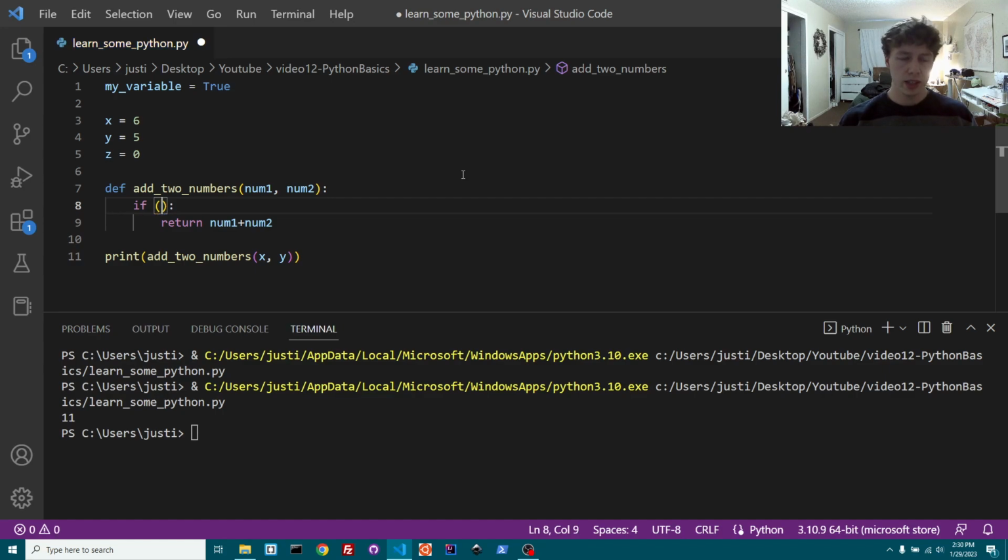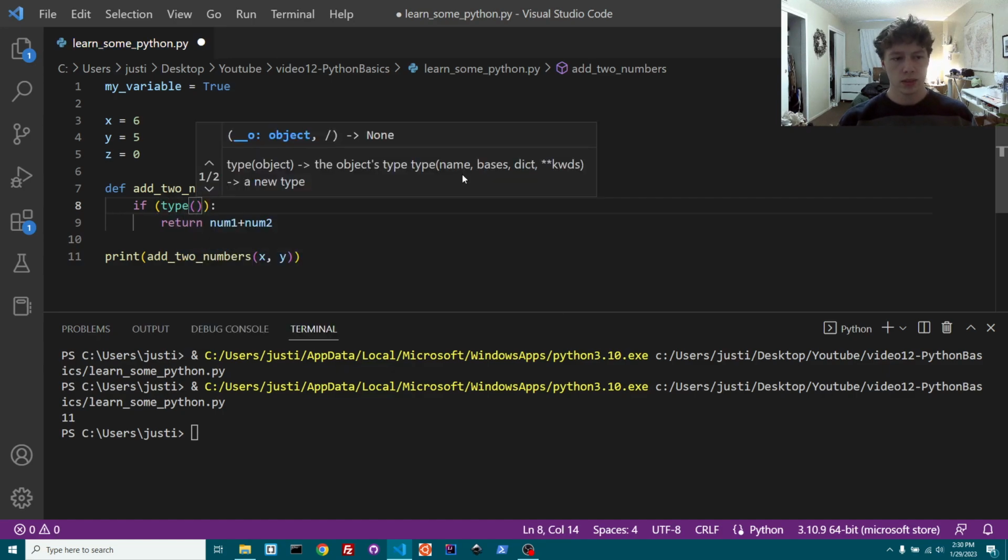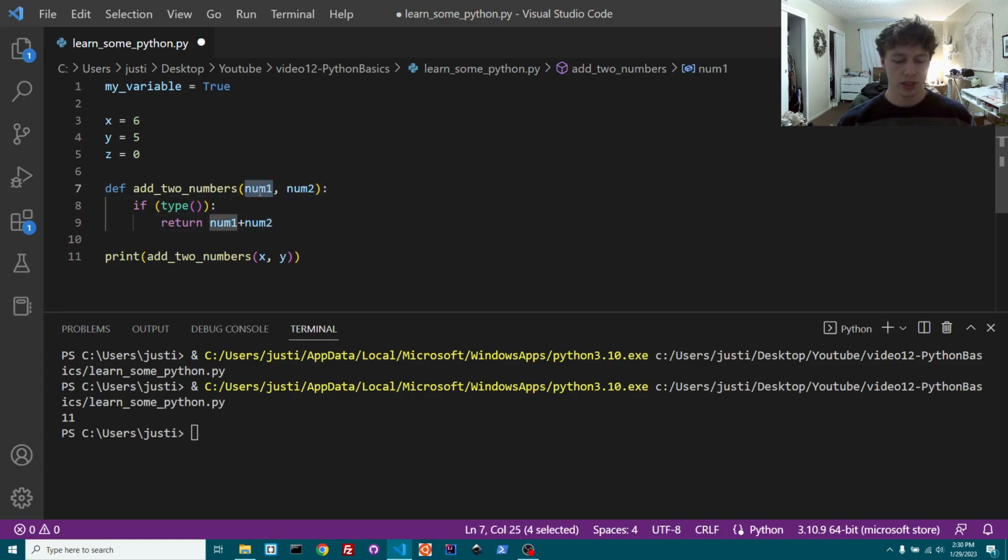So let's say, and then I'm going to show you a keyword, type. This type function essentially will return the type that the variable is, or any object. You can put any object in there, so if we take num1, it's going to return the type of num1. So essentially the type is going to be like bool, int, str, which is string in Python, its abbreviation. It might be a float, it could be a double. There's a lot of different types that it could be, right? It could be an object type, so it could equal a class variable, something like that. Again, lots of different things it can equal, but for here, we want it to equal an integer.